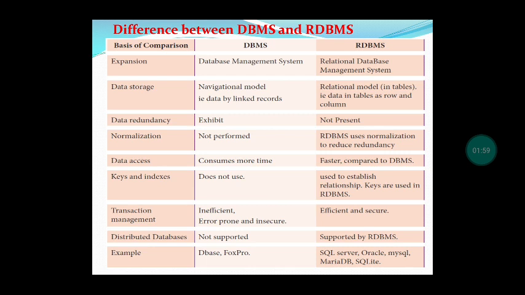Data access takes more time in DBMS, and in RDBMS it is faster when compared to DBMS. Keys and indexes are not used in DBMS, but they are established in RDBMS. Transaction management is inefficient in DBMS, but it is efficient and secure in RDBMS. In DBMS, the transaction management is insecure. And distributed databases are supported by RDBMS, but not by DBMS.